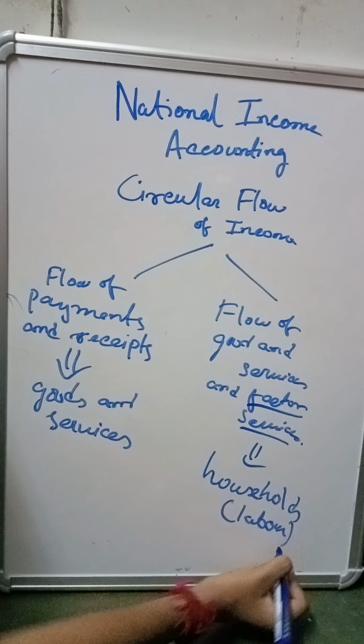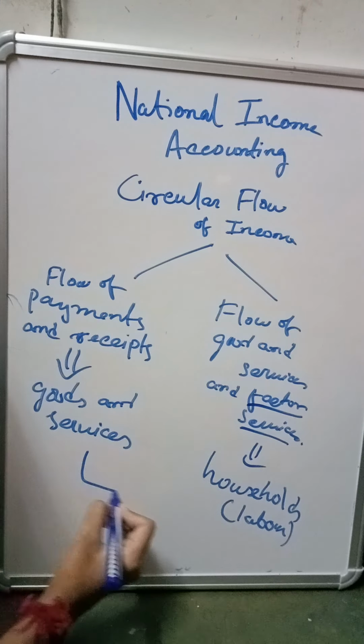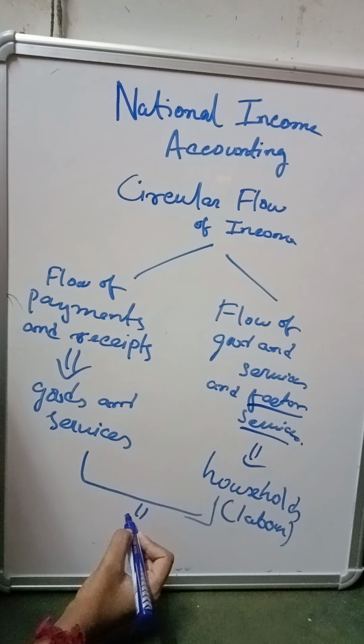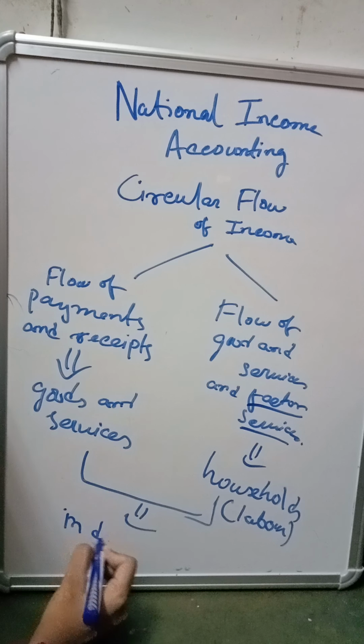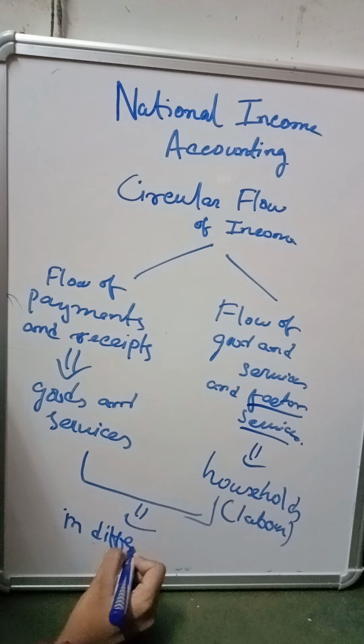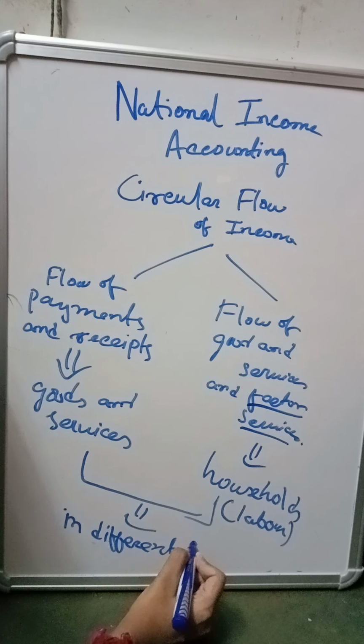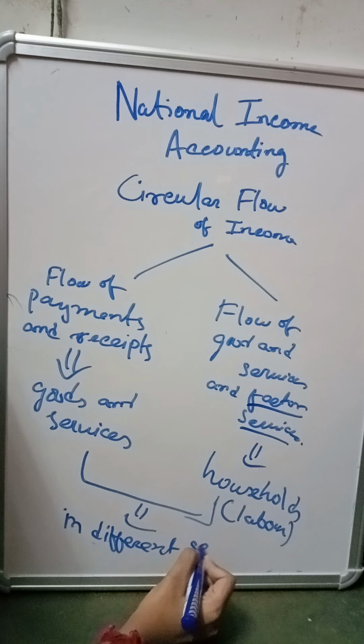Okay, this flow takes place from one sector to another sector, so we can write in different sectors of the economy. This flow of payments and receipts, and flow of goods and services and factor services, takes place from one sector to another sector.